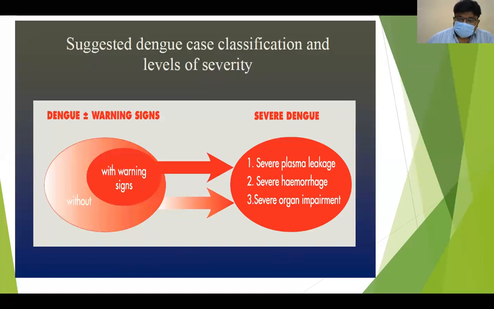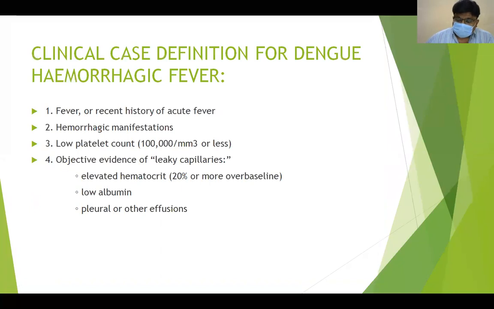Severe dengue means it may present as severe plasma leakage, severe hemorrhage, or severe organ impairment. So if a patient with dengue fever presents with features of severe plasma leakage, or severe hemorrhage, or severe organ impairment, it is called severe or critical dengue. In another way, we can call it dengue hemorrhagic fever or dengue shock syndrome.